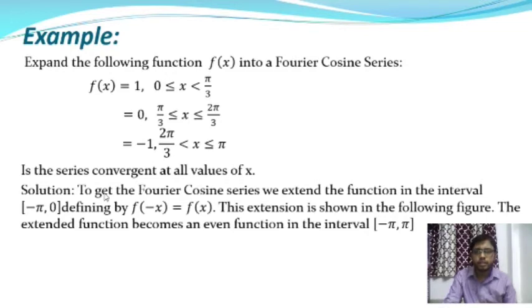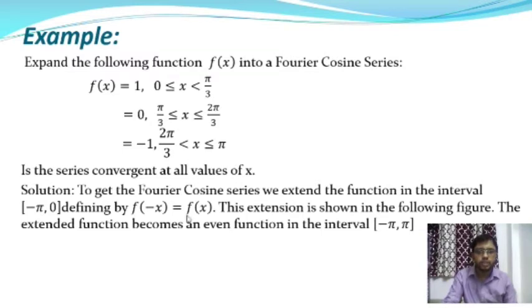To get the Fourier cosine series, we extend the function to the interval minus pi to 0 and define it by f of minus x is equal to f of x. You know the function f of x is defined and integrable, not continuous but sectionally continuous, in the interval 0 to pi.